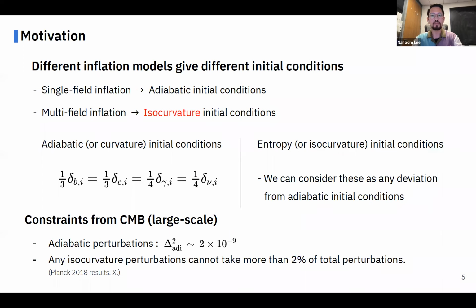multi-field inflation. The current constraints from the Planck 2018 CMB data are shown below. According to the constraints, the isocurvature perturbations can only take up 2% of the total perturbations, and the amplitude of adiabatic perturbations is around 2 times 10 to the minus 9, which we usually denote by one of the lambda CDM parameters, A_s.